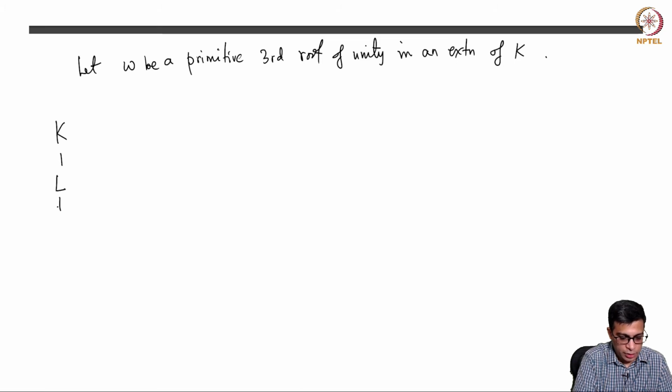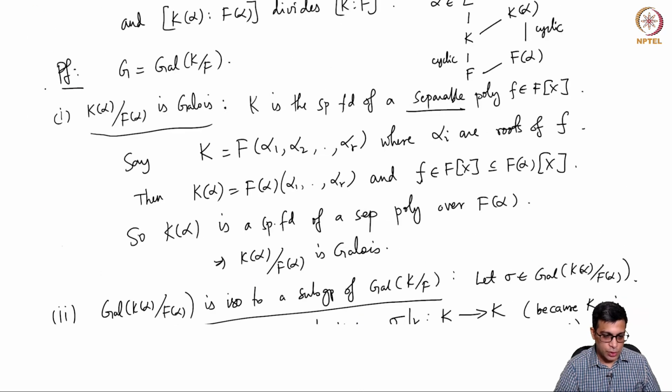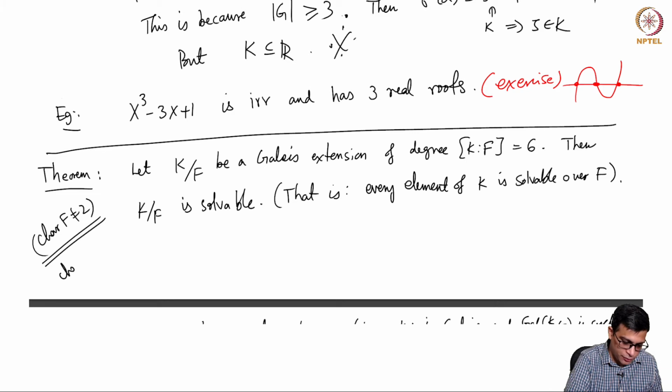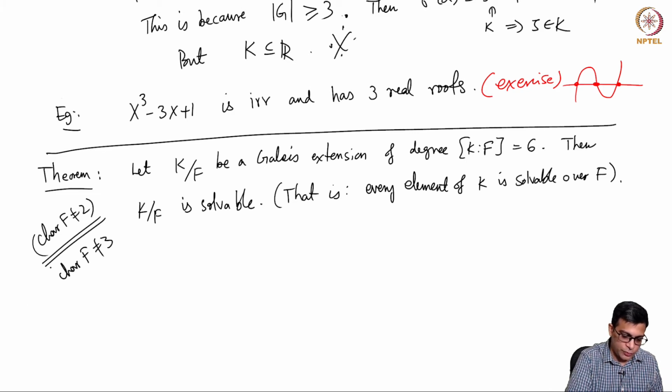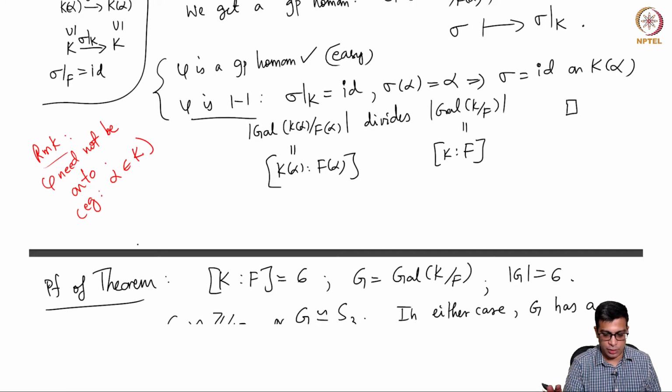We have L, F, this is degree 2, this is degree 3, and we have some large extension M if you want, that contains omega. Okay. This M is irrelevant. All I need to know is that there is a big enough extension that contains a primitive third root of unity. So, as I can see here, I want characteristic of F to be different from 3 also, in order to talk about primitive third roots of unity.